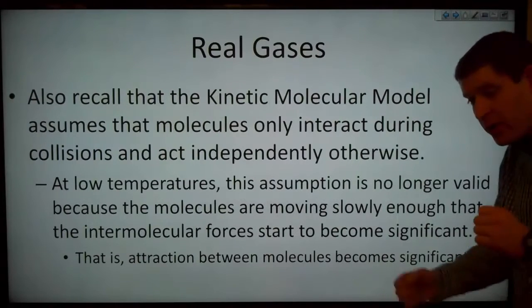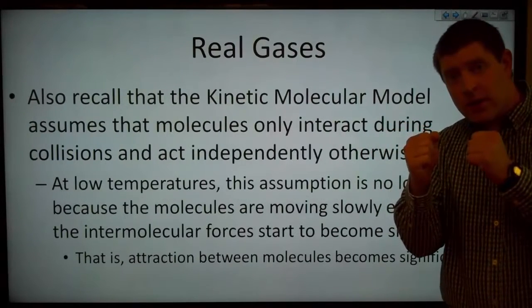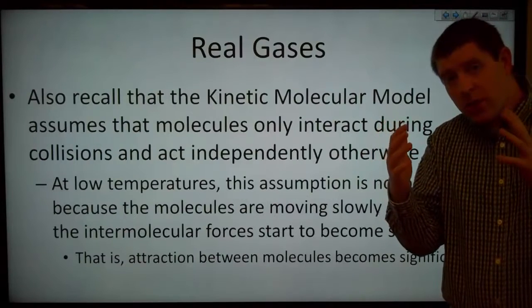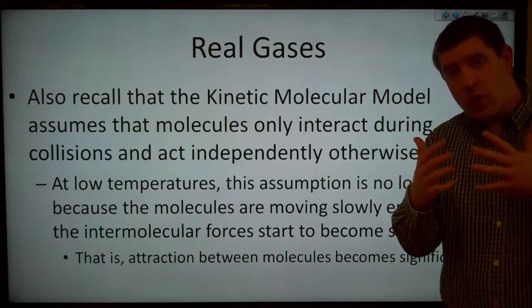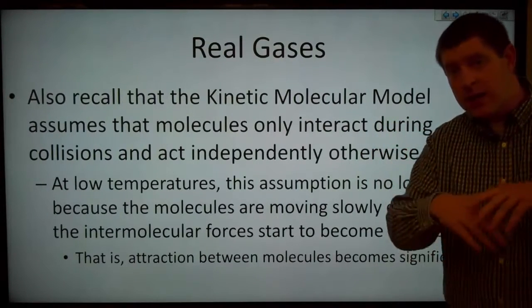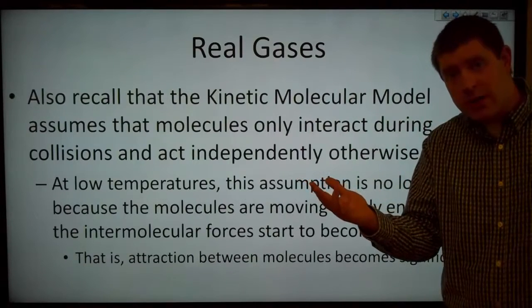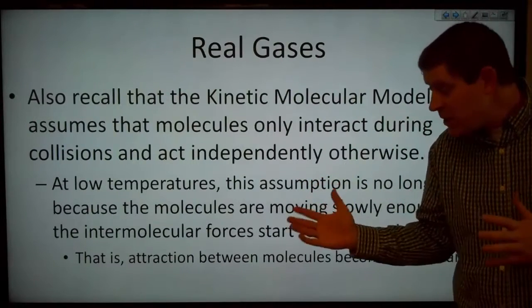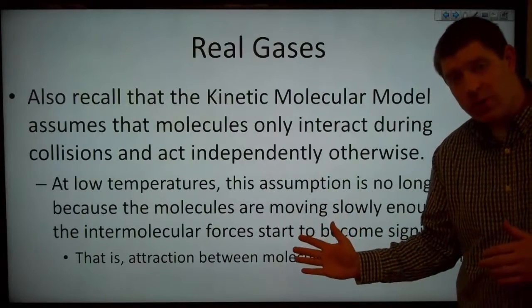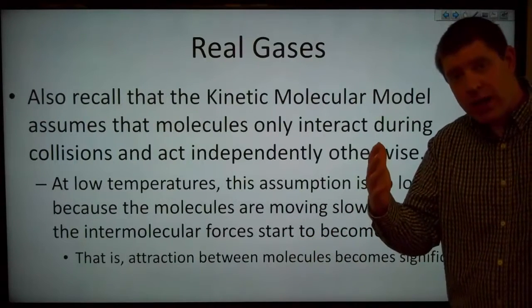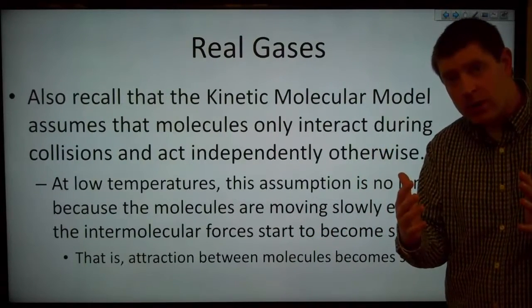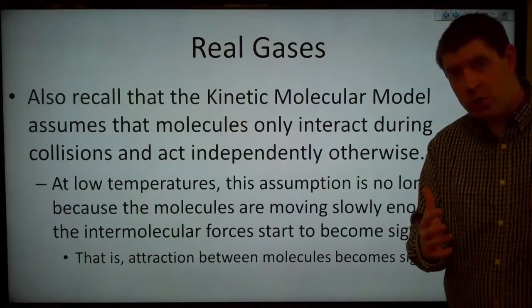As those molecules start to attract one another, they're going to become closer together than they otherwise would. If there was no attraction, then their trajectories aren't important. But this means that at lower temperatures, the pressure is going to be smaller than it otherwise should be.